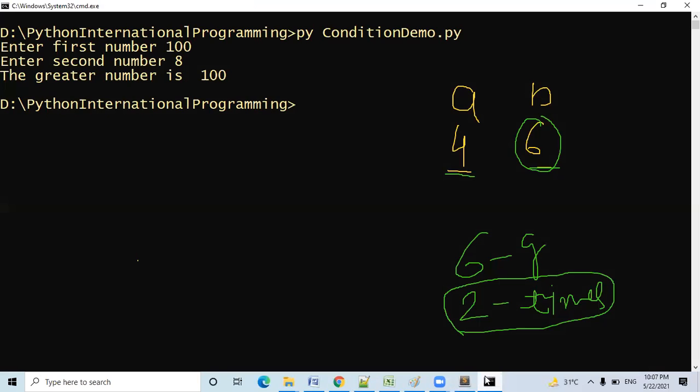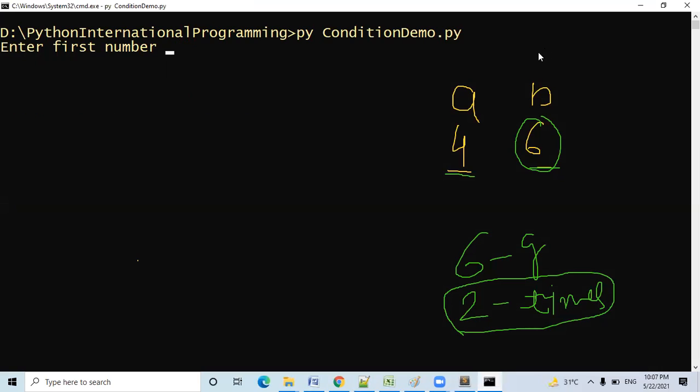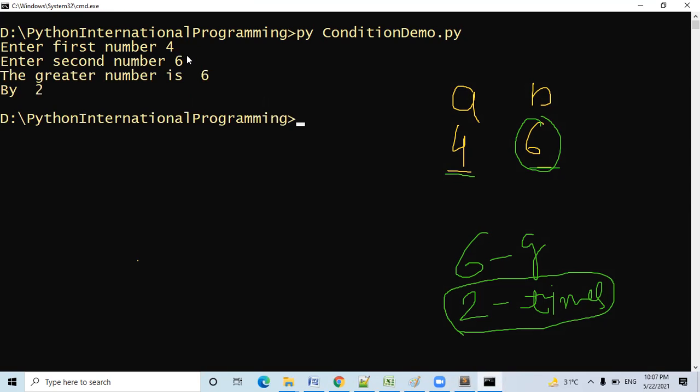Let me run this code again. Okay. Suppose I have given the first number 4. The second number is 6. The greater number is 6, by 2. It means 6 is greater than 4 by 2.